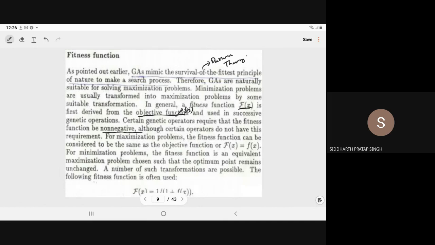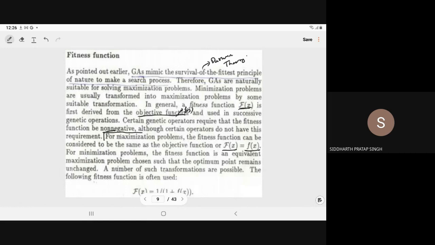The convention we will follow for maximization is that we take the fitness function as the objective function. From our convention, whatever we are teaching, we consider that the fitness function is equal to the objective function in case of a maximization problem.